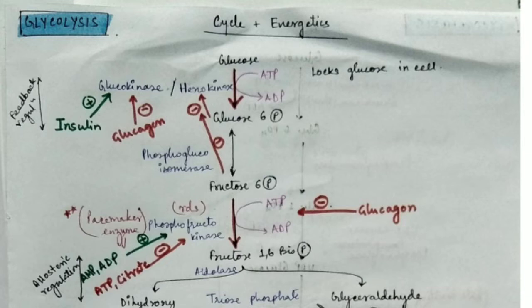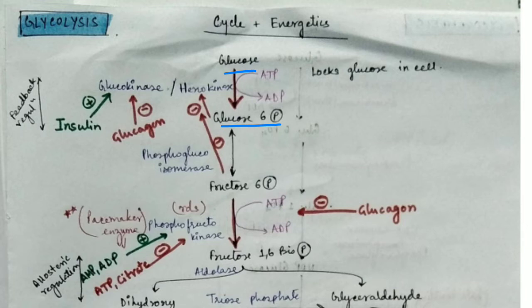First of all, glucose is converted into glucose 6-phosphate using the enzyme glucokinase or hexokinase. Glucokinase is present in the liver cells and hexokinase is present in the brain, in the cardiac tissue, in the skeletal muscles. Now why is it so?